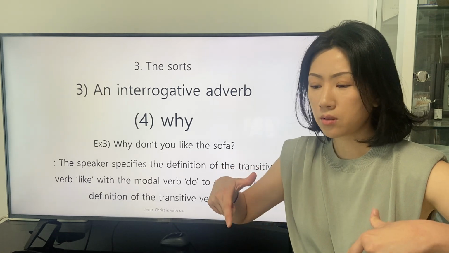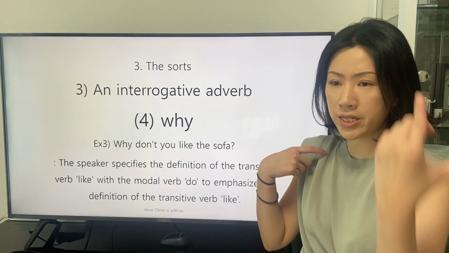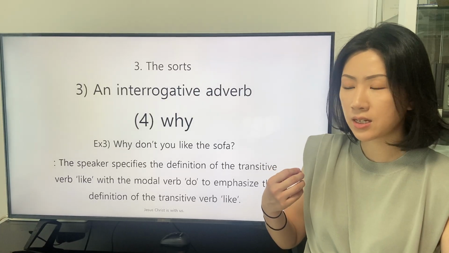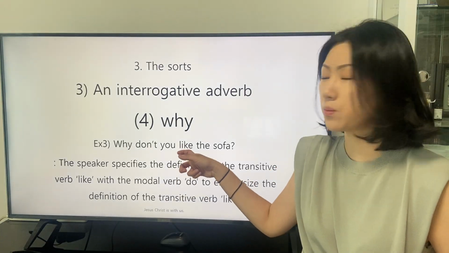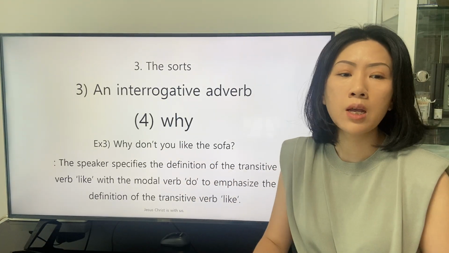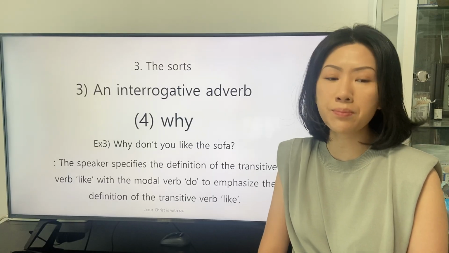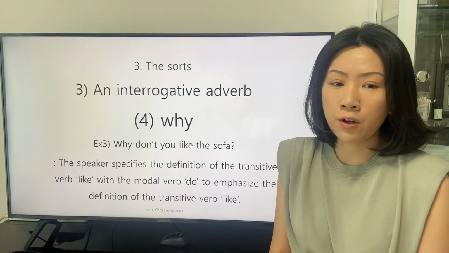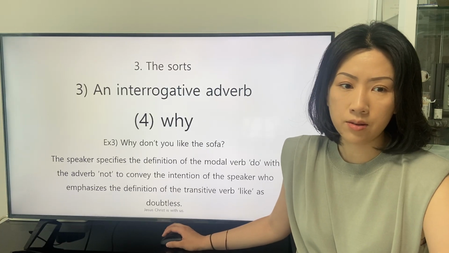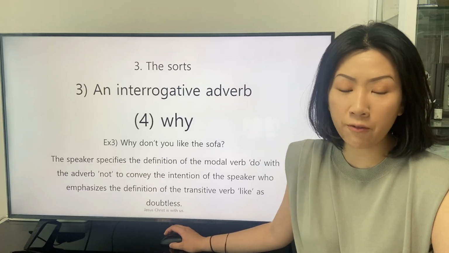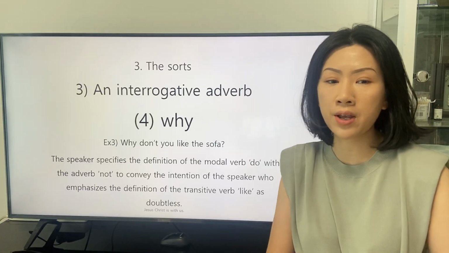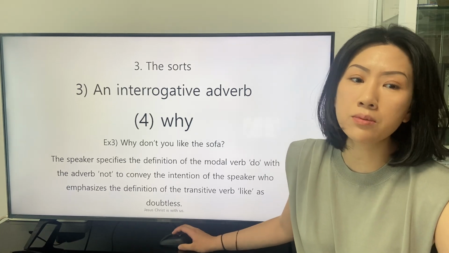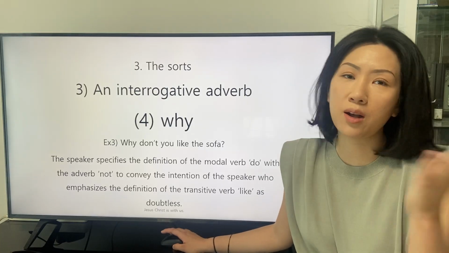This premise of the speaker can be interpreted to the listeners in a way that the speaker suggests the actualization of the transitive verb. So that's the reason. The speaker specifies the definition of the transitive verb like with the modal verb do to emphasize the definition of the transitive verb like. The speaker specifies the definition of the modal verb do with the adverb not to convey the intention of the speaker who emphasizes the definition of the transitive verb like as doubtless, no doubt.